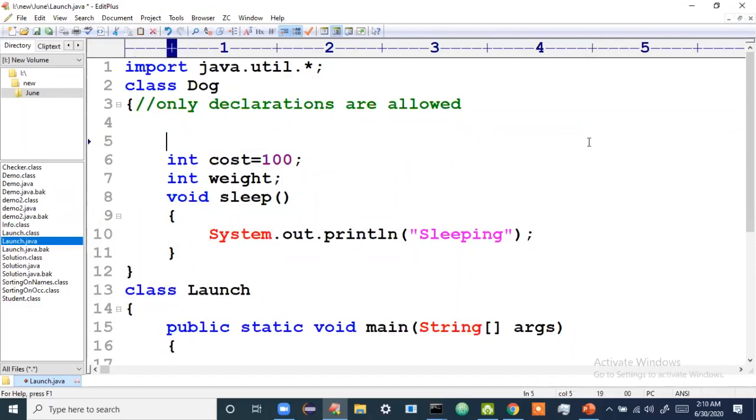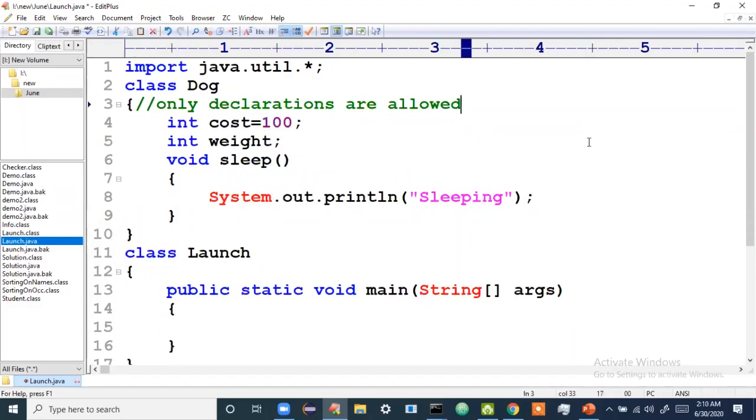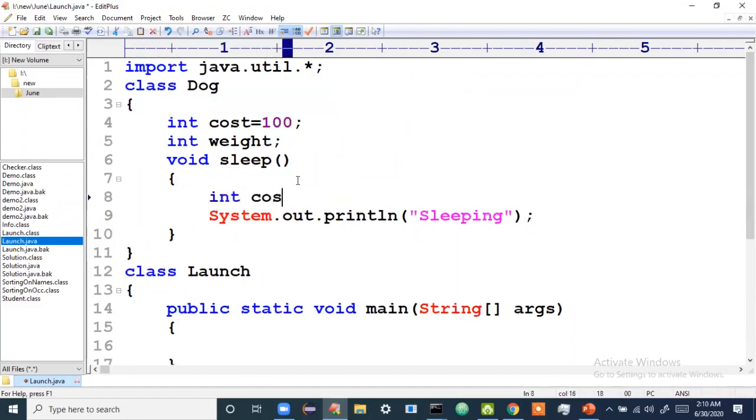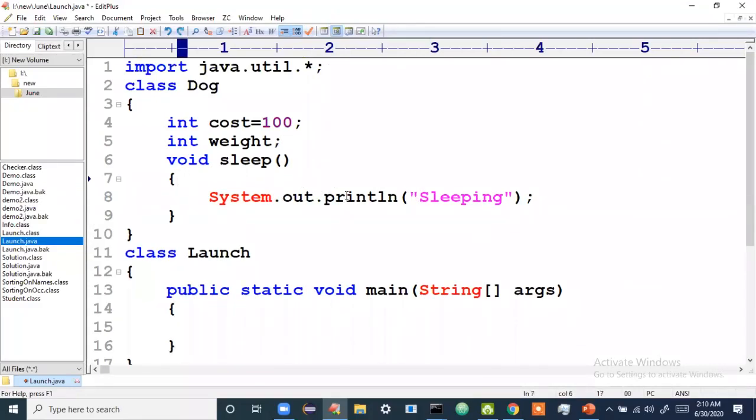So now I'll be telling you something called scope, scoping, which has higher scope. Now I will create one more variable: int cost equals 10. Now here I'll be printing. Okay, but before that, we'll see